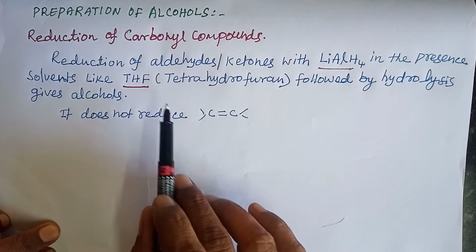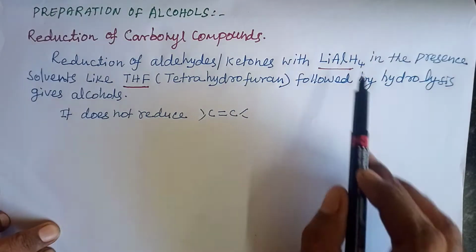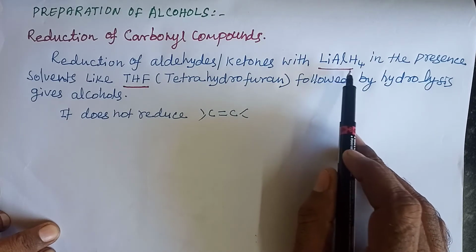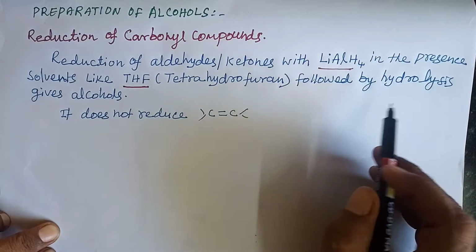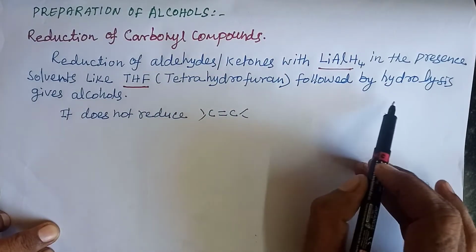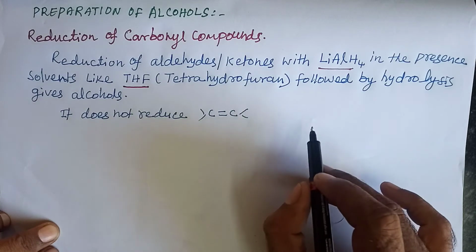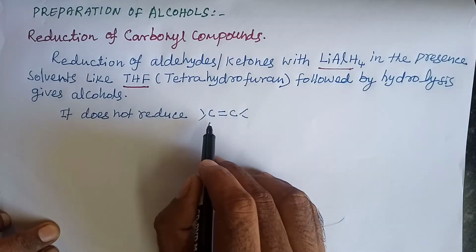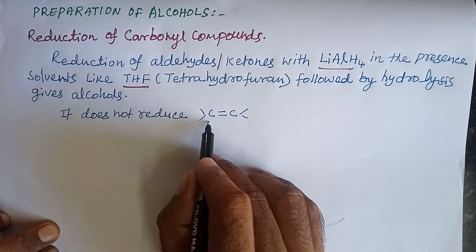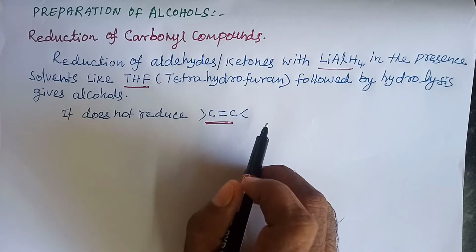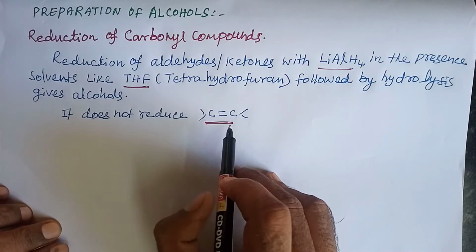The reduction of aldehydes and ketones with lithium aluminum hydride in the presence of solvents like tetrahydrofuran followed by hydrolysis gives alcohol. Here this lithium aluminum hydride does not reduce the carbon-carbon double bond present in the unsaturated carbonyl compounds.